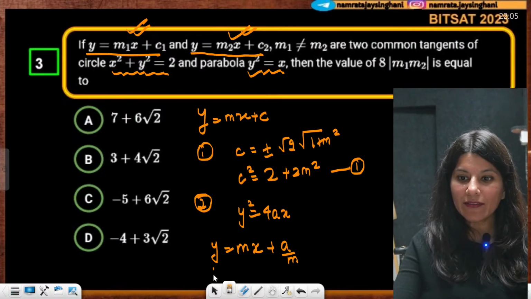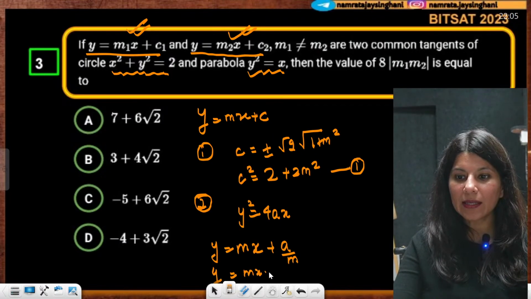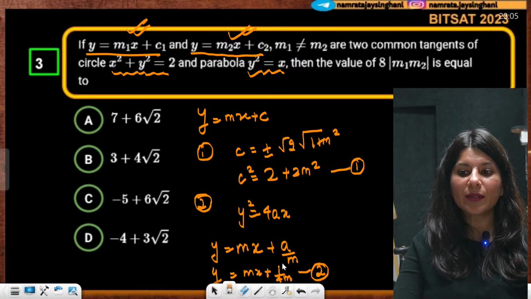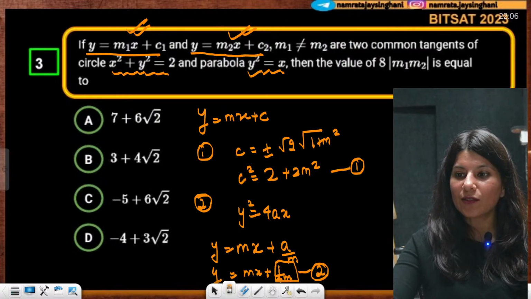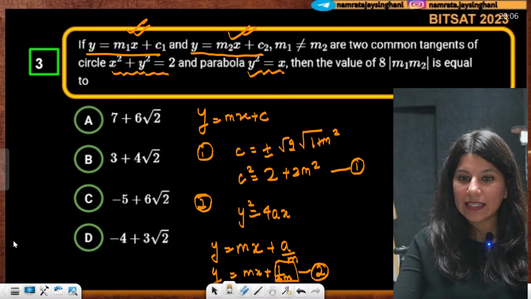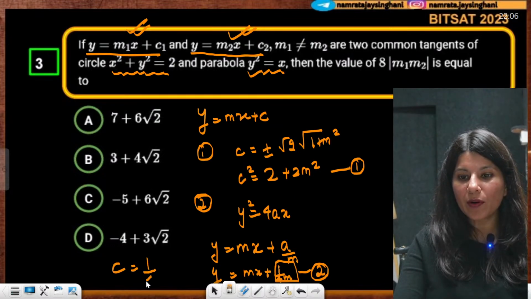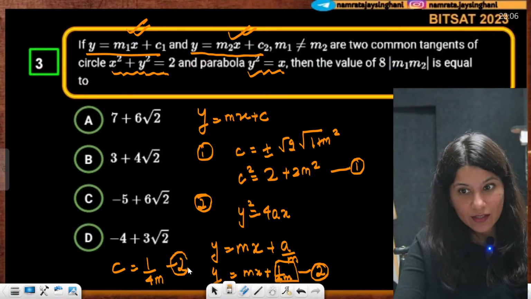So clearly y is equal to mx plus 1 upon 4m. This is your second equation. This is your constant, so this is your c. Basically, c is equal to 1 by 4m. So c I am going to write as 1 upon 4m. This is your second equation.